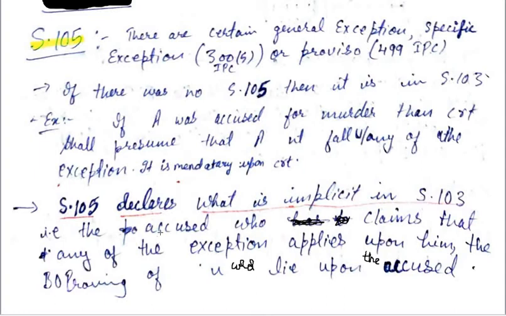That is, the accused who claims that any of the exceptions applies to him, the burden of proving the exception would lie upon the accused.